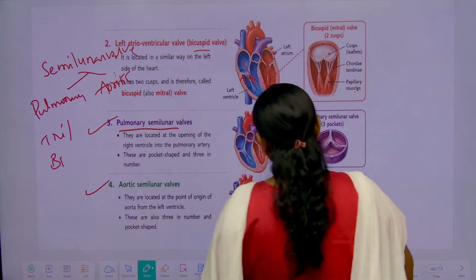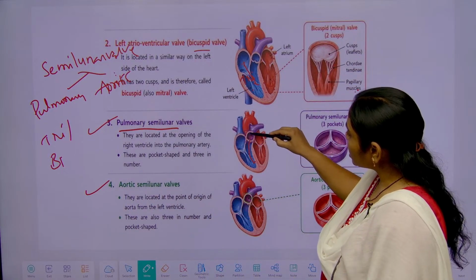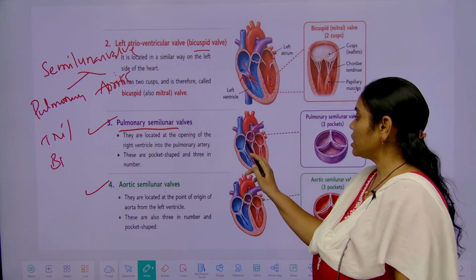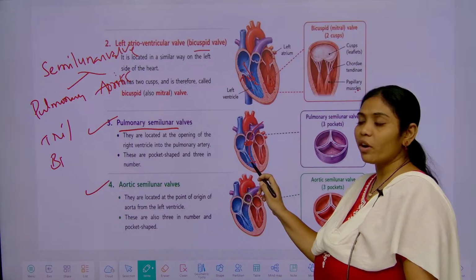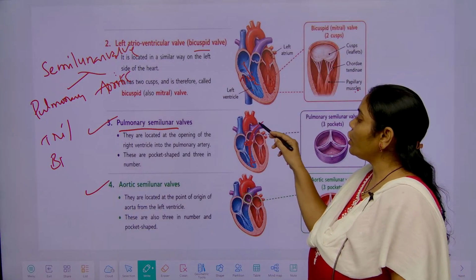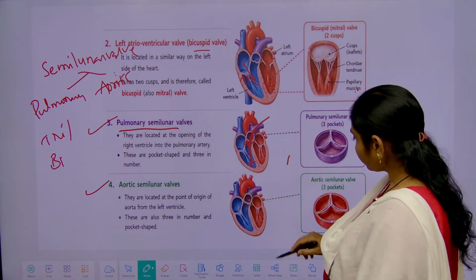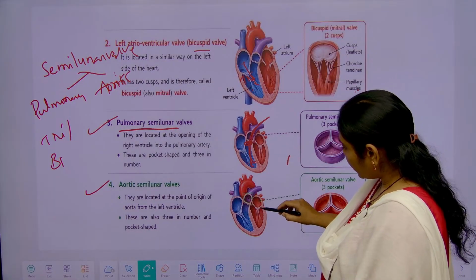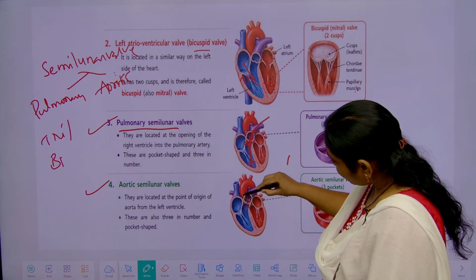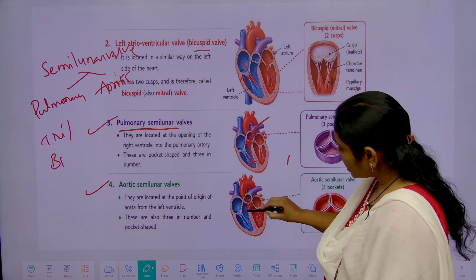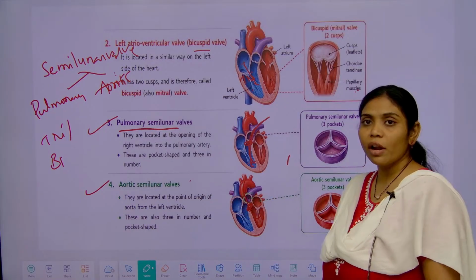The pulmonary semilunar valve is present where the deoxygenated blood is taken into the pulmonary artery, in this region. So when the ventricles contract, the blood has to flow into the pulmonary artery. And in the left ventricle, the blood goes into the aorta, and in this region the aortic semilunar valve is present.